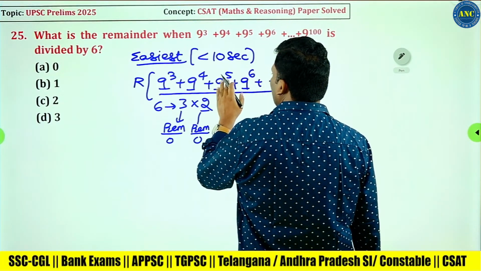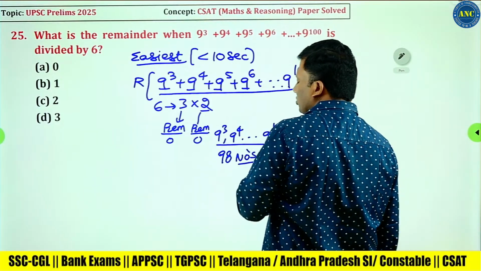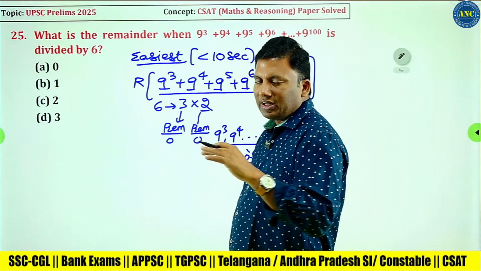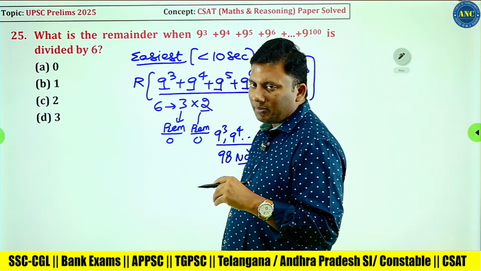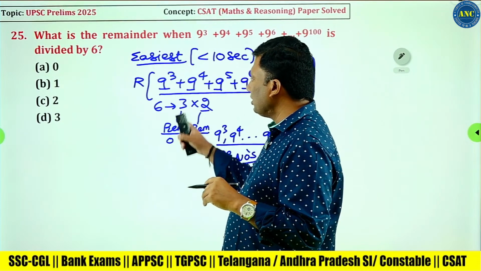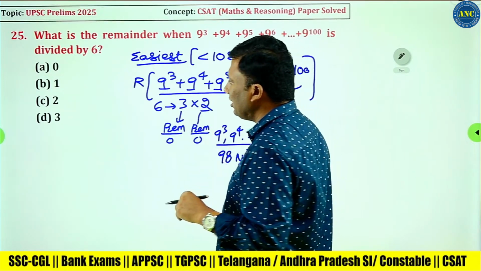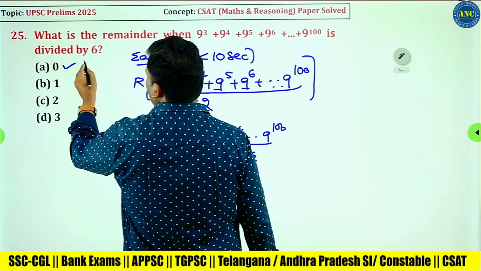Odd plus odd, even, and so on up to odd plus odd. The numerator is an even number. An even number is perfectly divisible by 2. This is divisible by 3. This is divisible by 2. So the answer for this question is 0.